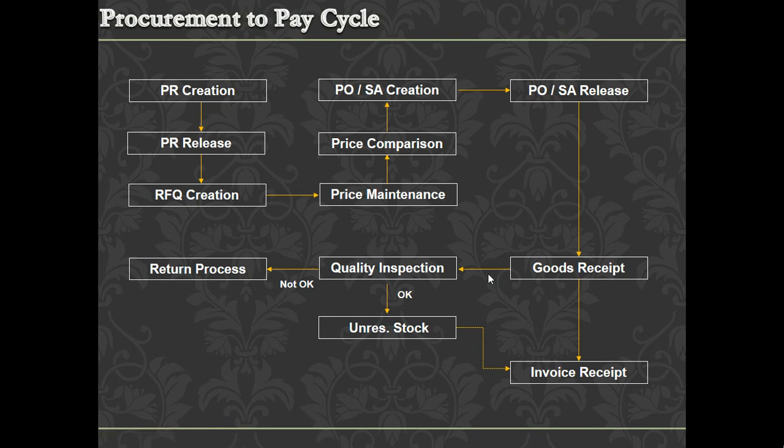Based on the test result, the material is accepted or rejected. If accepted, it is treated as unrestricted stock and can be used for production, selling, or some other purpose. If it fails quality inspection, it can be returned to the vendor. Whatever we have received, we need to initiate payment to the vendor for.